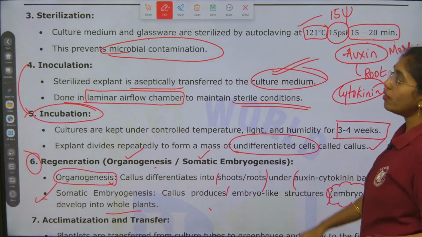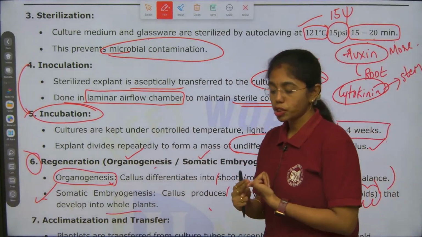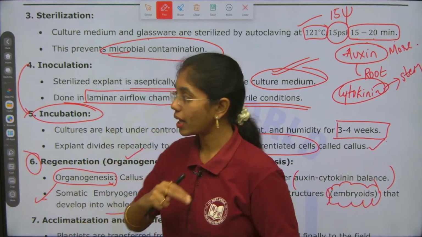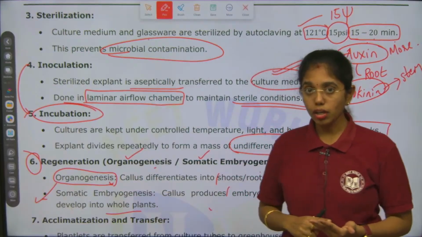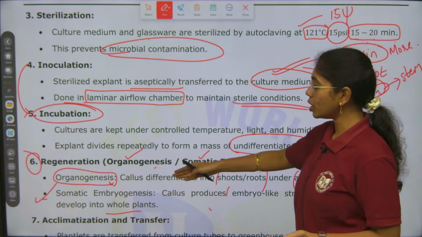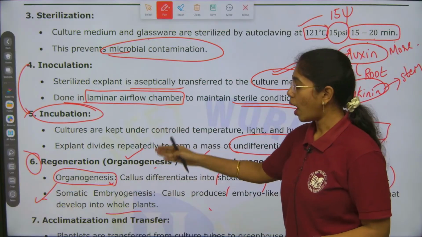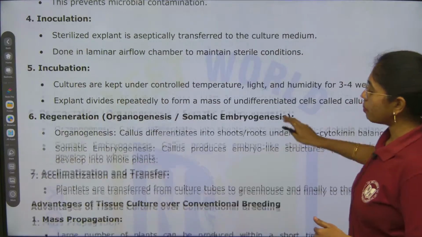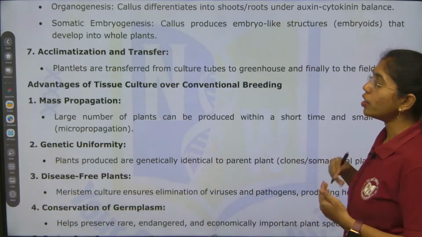So this is how. First, we select the explant. Second, preparation of nutrient medium. Third is sterilization. Fourth will be inoculation. Fifth is incubation. Sixth, regeneration, which can be organogenesis or somatic embryogenesis. And last step is acclimatization and transfer.